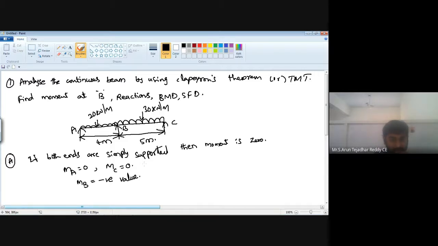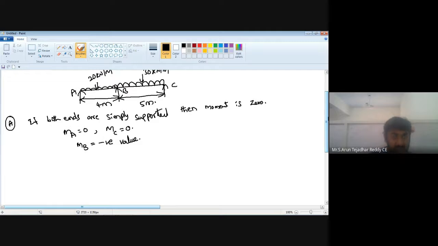So these are the conditions. Now start the solution here. First of all, it is a three-support beam: A support, B support, C support, and it is a two-span beam: AB and BC. Two-span beam.